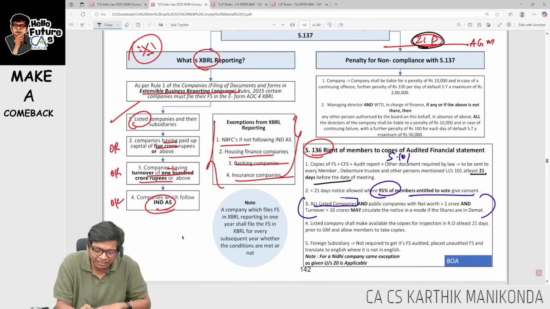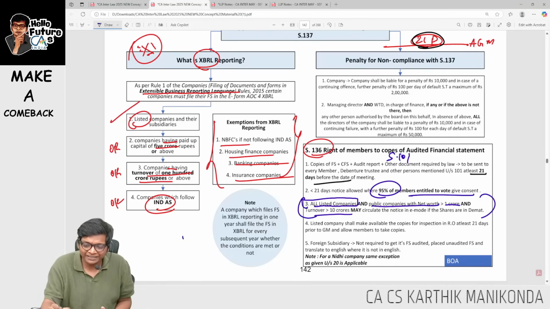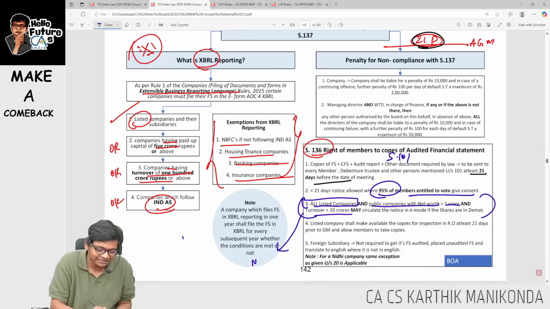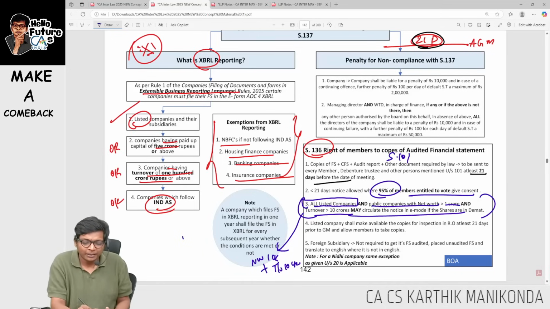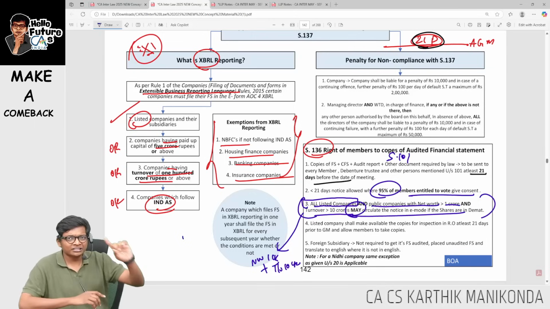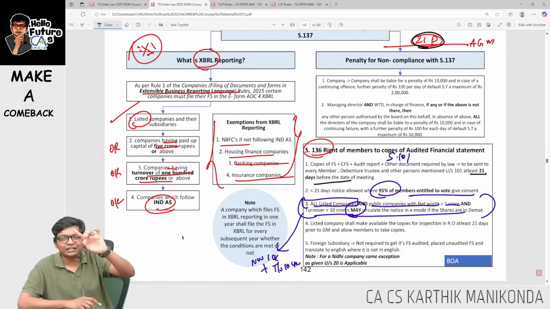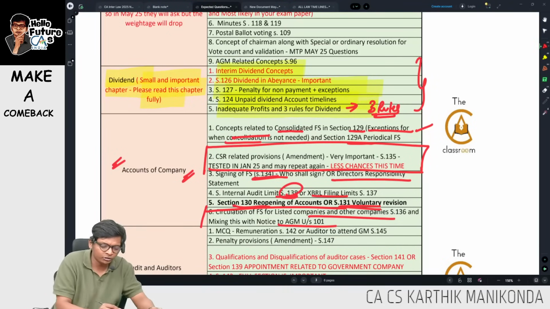Look at this. All listed companies and public companies with net worth of 1 crore and turnover of 10 crores. So basically what they are saying over here, guys, is net worth of 1 crore or turnover of 10 crores above. If both are satisfied, then they may circulate in e-mode, but here the "may" will be read as "shall". They should be circulated in electronic mode. So listed companies, other companies with net worth of 1 crore or more or turnover of 10 crores or more will circulate in electronic mode. Important area. With this, we are done with accounts of companies.